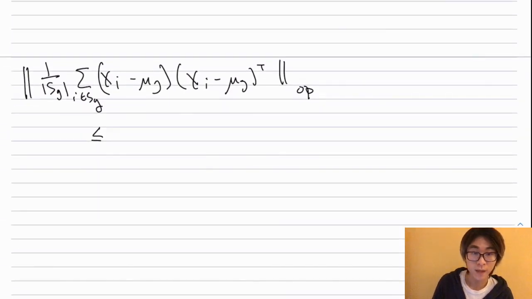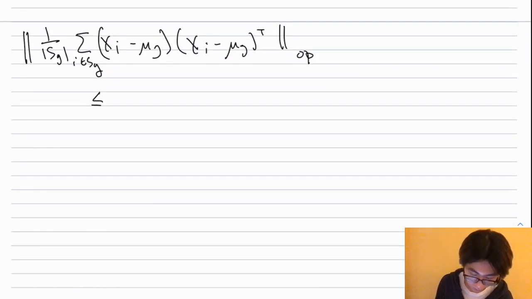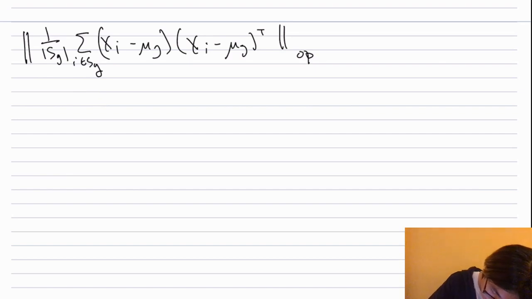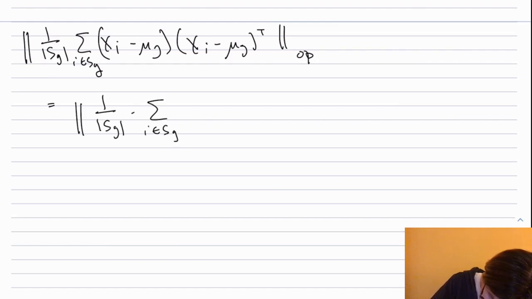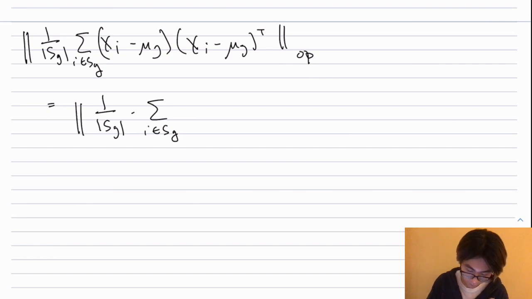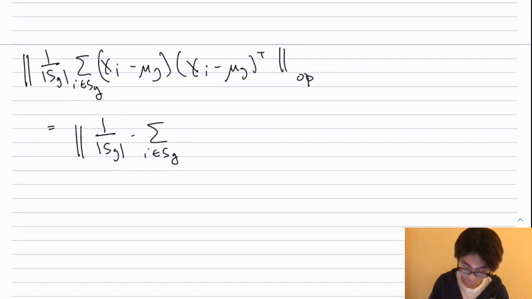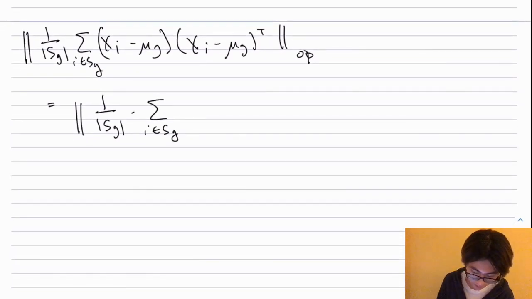Okay, so now let's finally bound the second moment, or the empirical covariance, of the set of points in S good. We will do this in two steps. First of all, we will rewrite this as the following: 1 over size of S good times the sum over i in S good. Recall that we have control over Zi Zi transpose. So we want to essentially replace this with Zi Zi transpose. The only difference is that the Zi's are centered at mu, and this is centered at mu good.